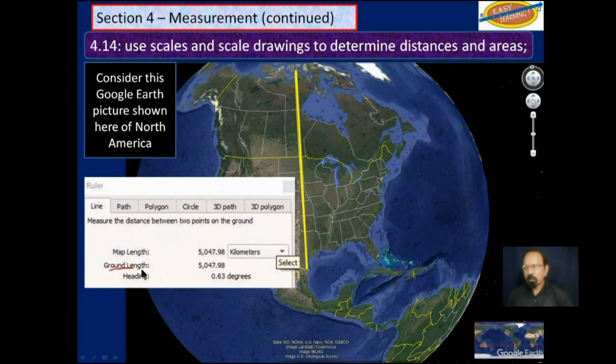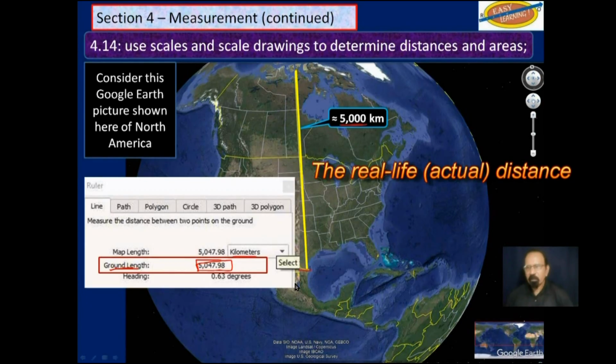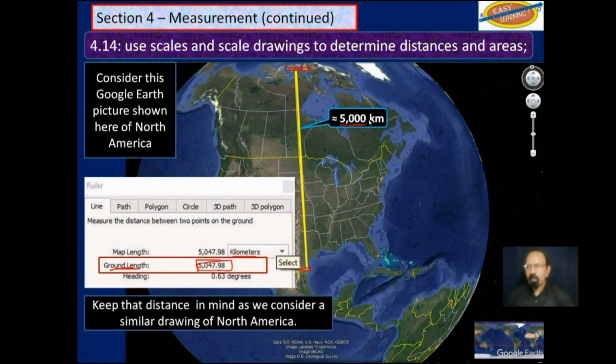So ground length is a little over 5,000 kilometers. So we will call it approximately 5,000 kilometers. From down here in Texas, United States, to up here in Canada, is approximately 5,000 kilometers. Now keep that distance in mind as we consider a similar map of North America that we saw previously.